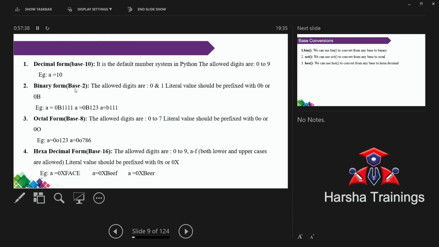Binary in the sense only 2. No need to remember this one. Here, my thing is binary in the sense 2. What are the possible values?